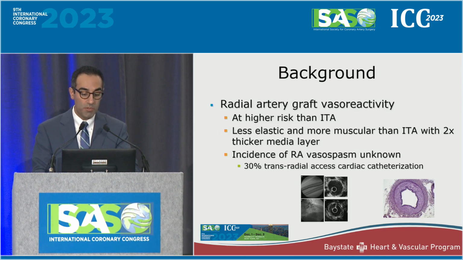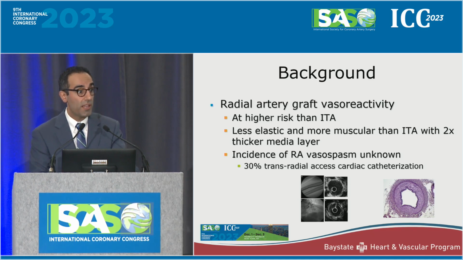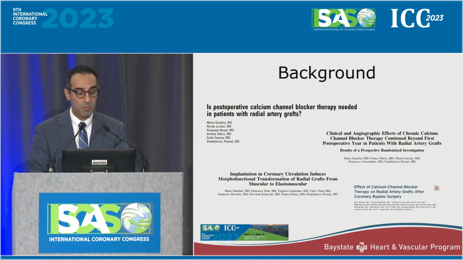So, there's been lots of research in the radial artery and its vasoreactivity. It's been found to be at higher risk of spasm than the mammary, and some of that has to do with really the medial layer and the thickness and lots of things that we've already discussed. And folks in this audience, of course, have been pioneers of doing this type of research and looking at the radial artery and its spasmatic principles.